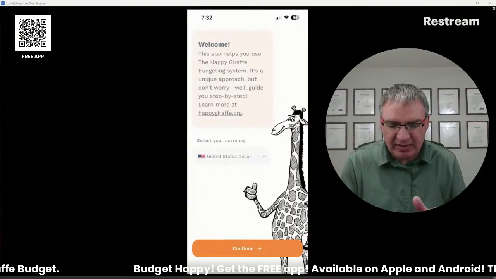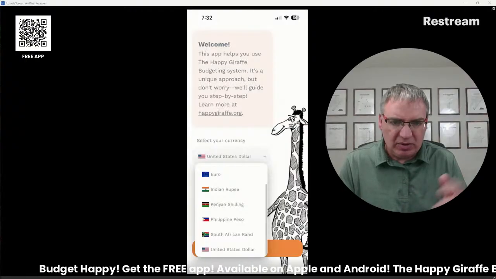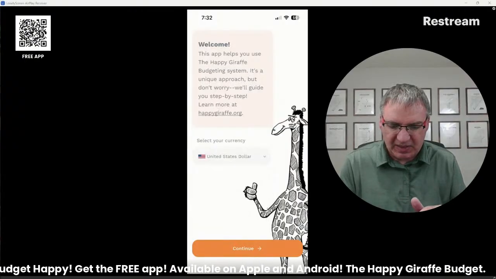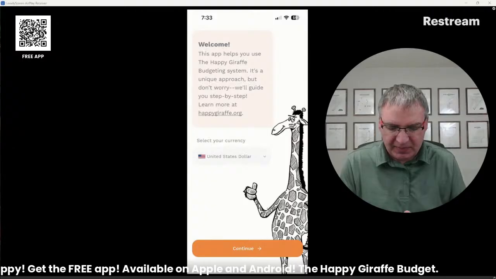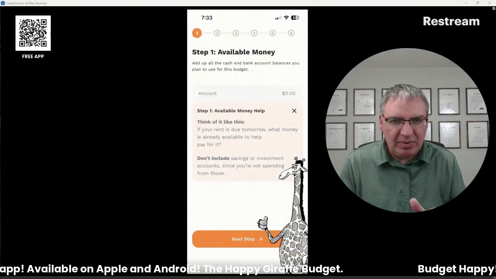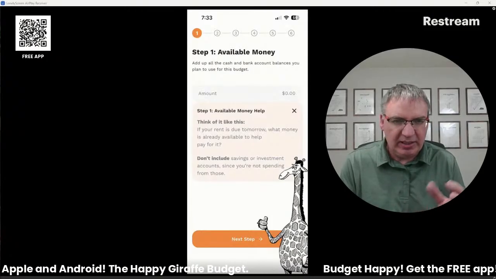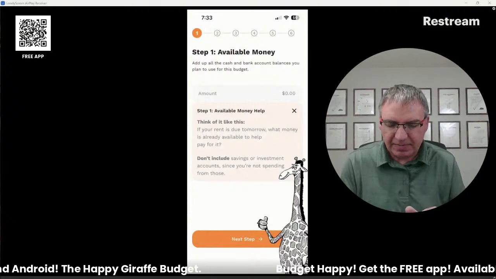So we're going to start out here. There's lots of different currency options. We have people all over the world that use our system, so lots of options there. You click continue, and there are going to be little pop-up screens on every one of these. That's just the first time through, to help you understand what to do in each of the sections.